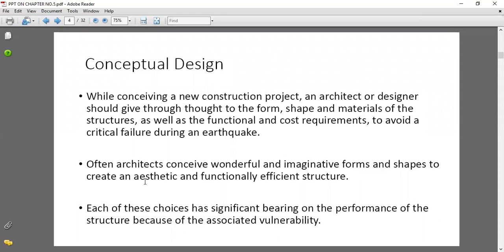Often architects conceive wonderful and imaginative forms and shapes to create an aesthetic and functionally efficient